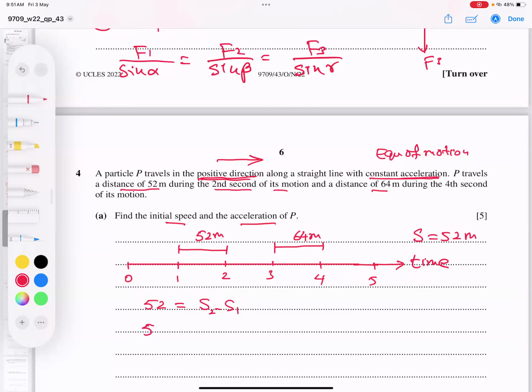So let's apply the formula. Now, which formula do we use? That's interesting. Let's try. S is equal to UT plus half AT square, or second, 2AS is equal to V squared minus U squared. As a teacher, you write both formulas in front of you, okay? And check which is suitable to use, depending upon the parameters given.